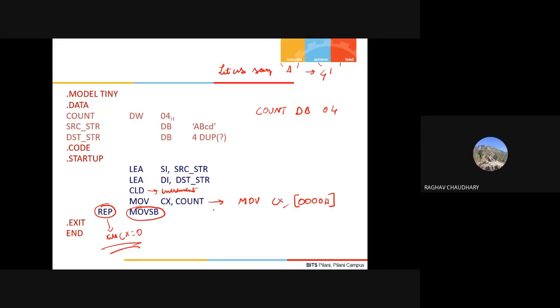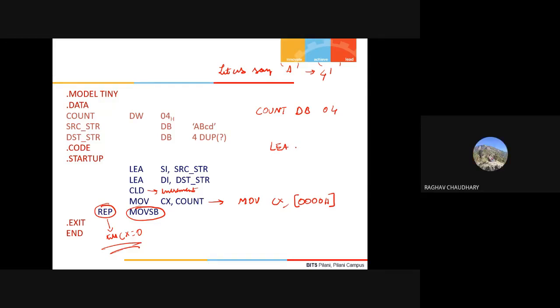Okay, sir, but we can do this with the use of LEA also, right? You can do it with LEA also, but you will require 2 steps for that. In that case, you will say LEA. How will you do it? LEA, tell me how will you do it? May I know your name, please? Sir, Raghav. Yeah, Raghav.